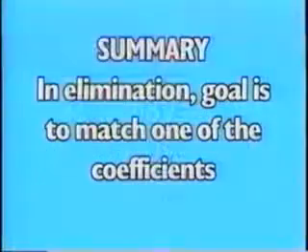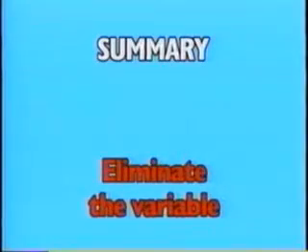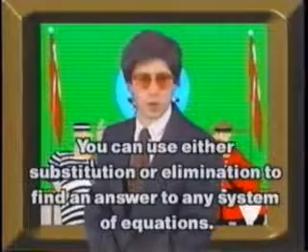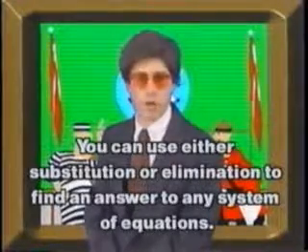So to sum it up, in this method of elimination, your goal is to produce a match of one of the coefficients so that when you add or subtract the two equations, you eliminate the variable. And you can do this by multiplying the equations by any numbers that will produce a match. You can use either substitution or elimination to find an answer to any system of equations.